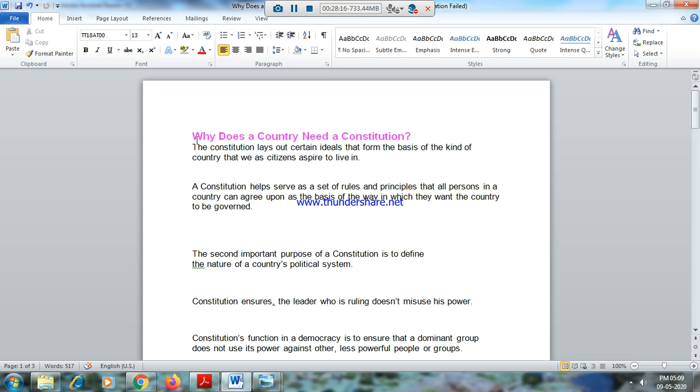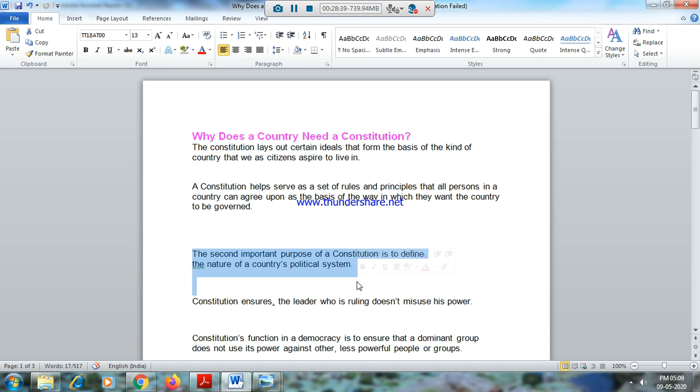What are these reasons? To lay out certain ideals, rules, principles, what kind of country we are going to be. One. Second most important is the political system. Who will rule? How will they rule? Checks and balances on their powers.